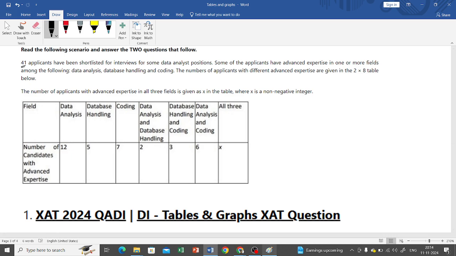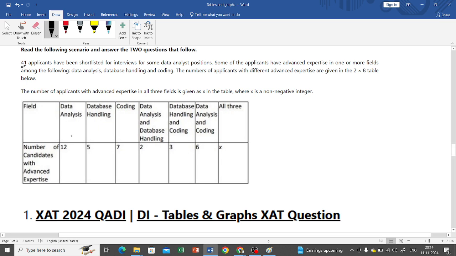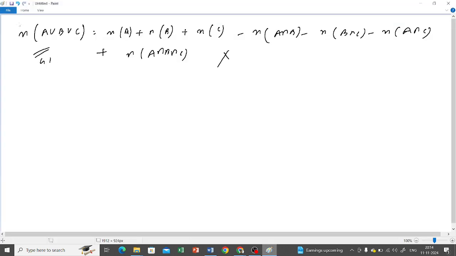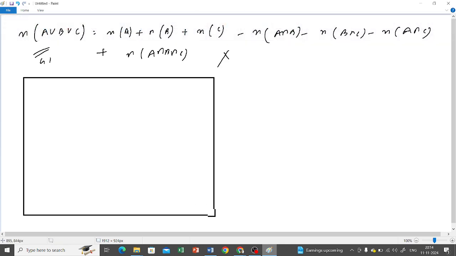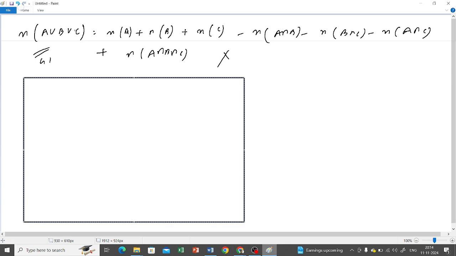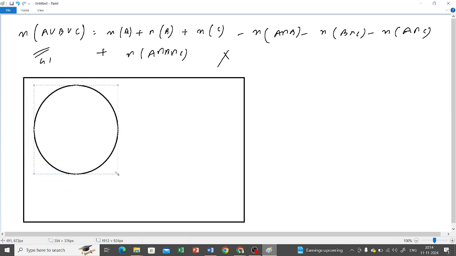তো এখানে কি করতে হবে? See, data analysis is 12. Now see, here is the trick. So here we have to actually do it with the help of Venn diagram. Okay, this is one particular problem which can only be solved if you know Venn diagrams very nicely.